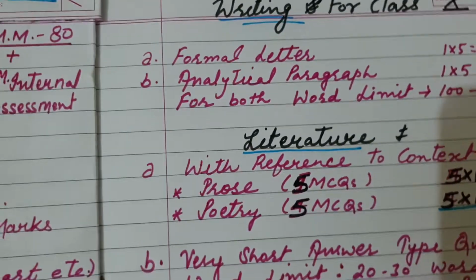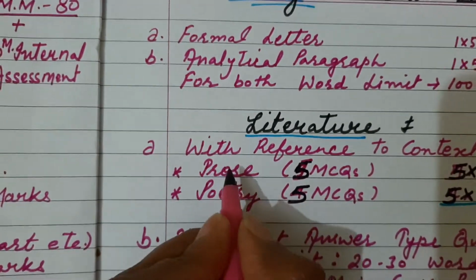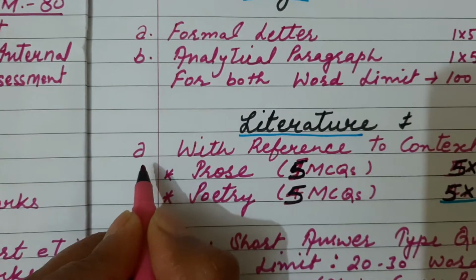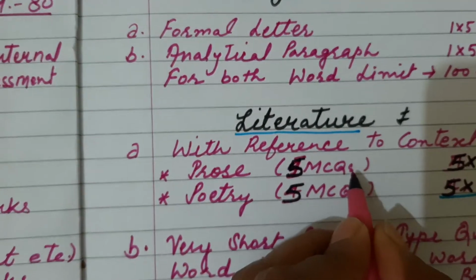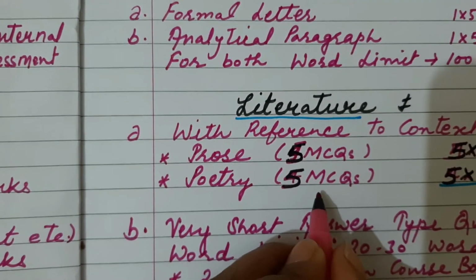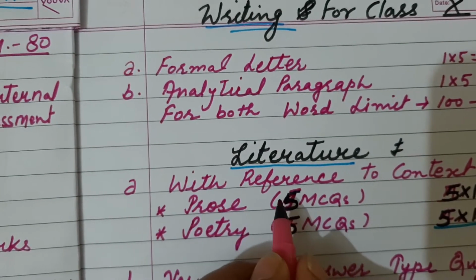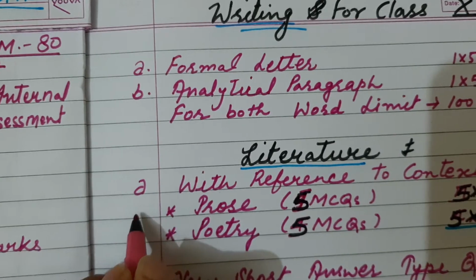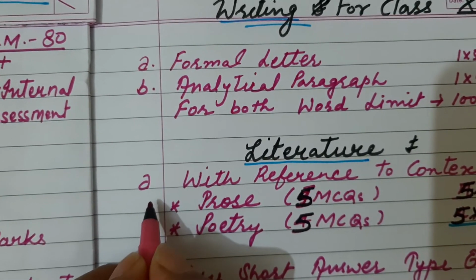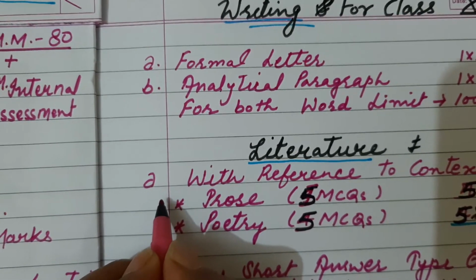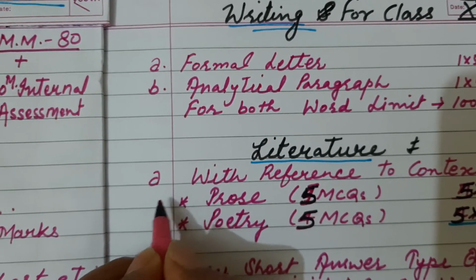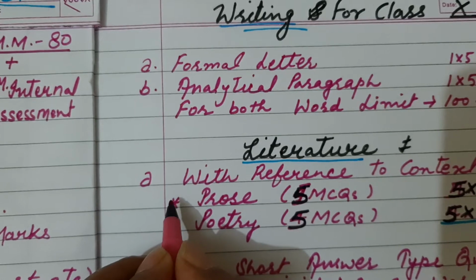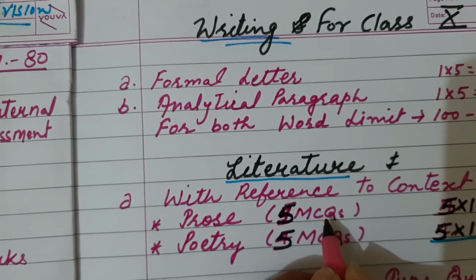Right? Now talking about the literature part, the first question will be with reference to context. From prose 5 MCQs and from poetry 5 MCQs. That means with reference to context what will happen is, a small paragraph is given to you from the chapters of your book, the name of that chapter, the author of the chapter, then some more MCQs will be asked from it. They will be for 5 marks, right?